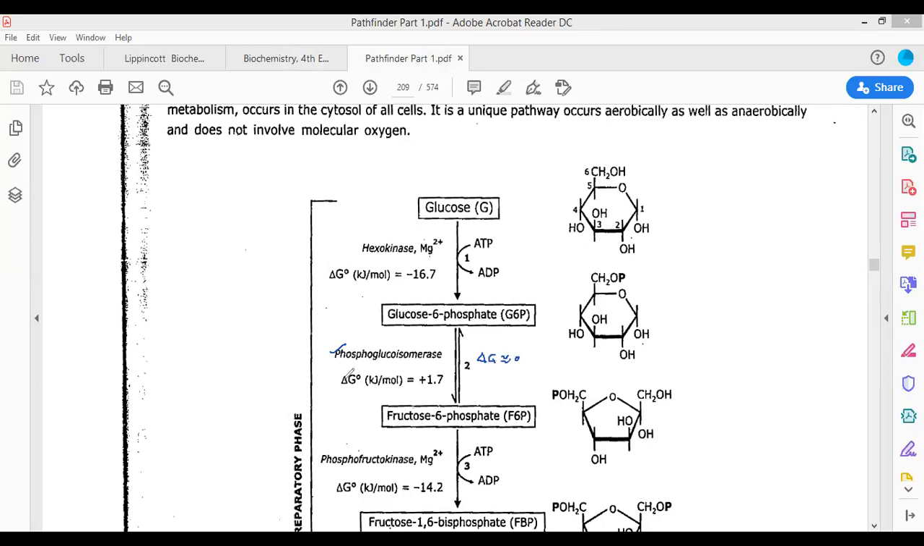You can see here this delta G is almost equivalent to 0. That is, the reaction is reversible. What is the reaction? Reversible. You can also see the reversible sign over the reaction. There are two arrows moving in the opposite direction, so the reaction is reversible, converting the glucose 6-phosphate into fructose 6-phosphate. These are the two molecules that are being produced.